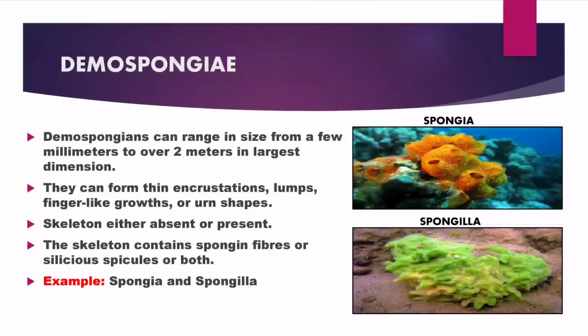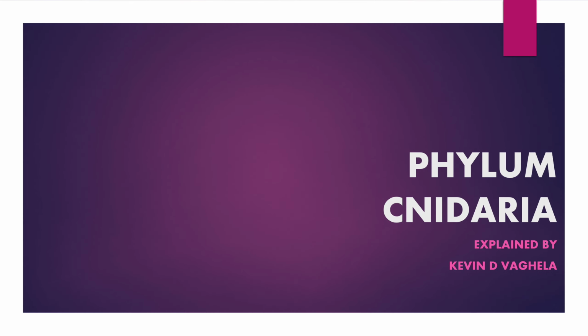Demospongiae. Demospongians can range in size from a few millimeters to over 2 meters in largest dimension. They can form thin encrustations, lumps, finger-like growths, or urn shapes. Skeleton either absent or present. The skeleton contains spongin fibers or siliceous spicules or both. Examples Spongia and Spongilla. Let's discuss phylum Cnidaria.